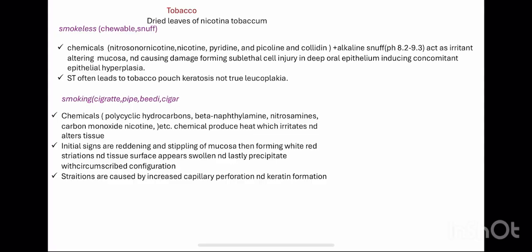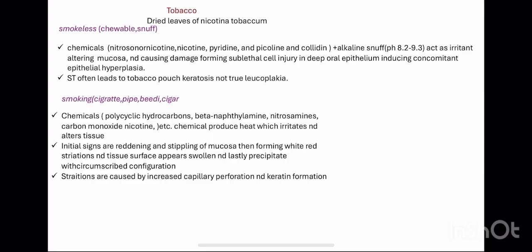Then in smoking, chemicals like polycyclic hydrocarbons, beta naphthalene, nitrous amines, carbon monoxide, nicotine, and chemical produce heat which irritate and alters the tissue. Initial signs are redness and stippling of the mucosa. Stippling means presence of a texture in the mucosa, then forming white and red striations, and tissue surface appears swollen, lastly precipitate with circumscribed configuration. Striations are caused by increased capillary perforation and keratin formation.